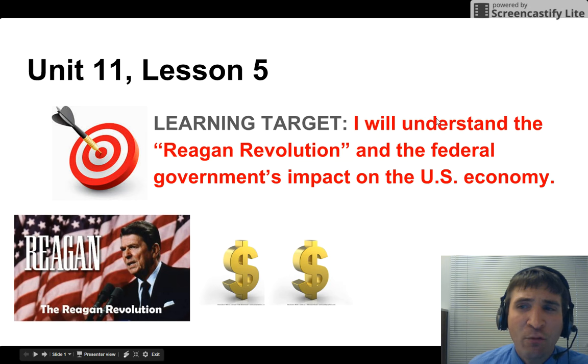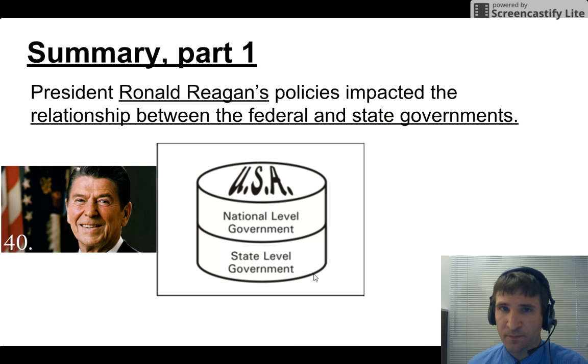Learning target time. I will understand the Reagan Revolution and the federal government's impact on the U.S. economy. Ronald Reagan impacted the way we look at the economy in the U.S.